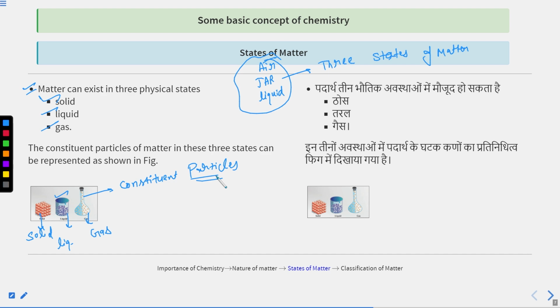In case of liquids, the particles are a little bit far away from each other, more than solids and less than gases. It means in liquids the particles are a little bit free to move.